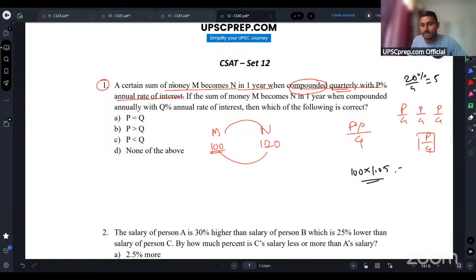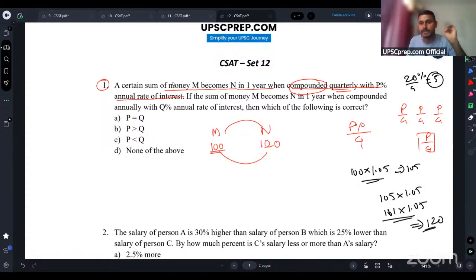Again, this value will become 105. So again on 105 we will apply 1.05. This 105 into 1.05 becomes, let's say, 111. Again you will apply 1.05 here, right? And this way, after applying the fourth time, you get this value 120. I'm just giving you a random example. So basically this 5% interest we have applied four times, but the total value of P is the 20% that we considered here.